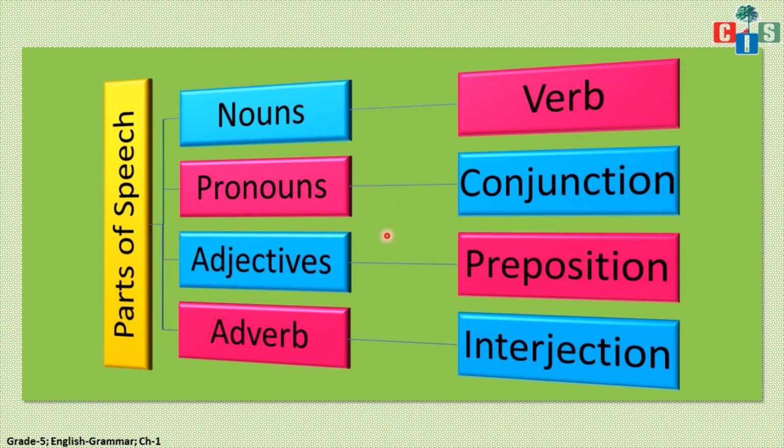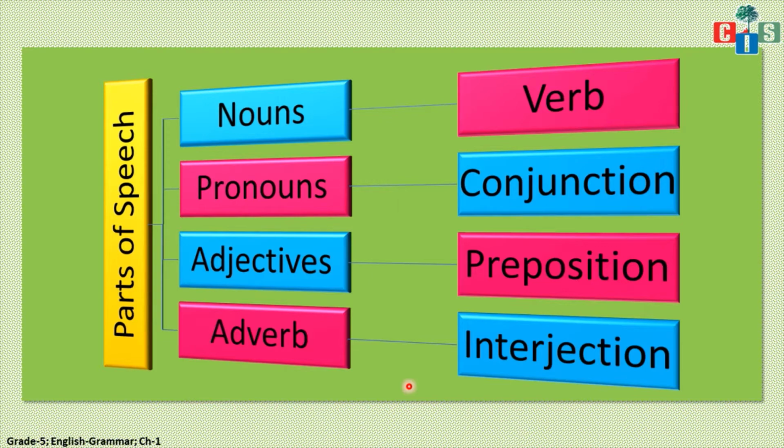Okay scholars, so what is parts of speech? There are a total of 8 kinds as you can see here, right? But what is actually parts of speech? Parts of speech means a group of words.